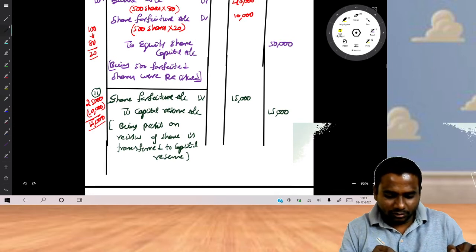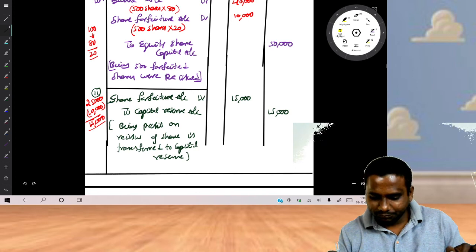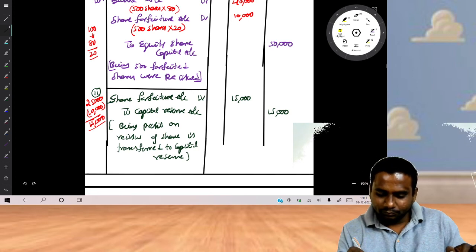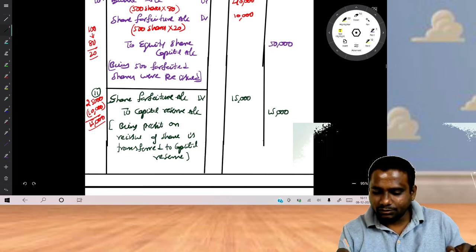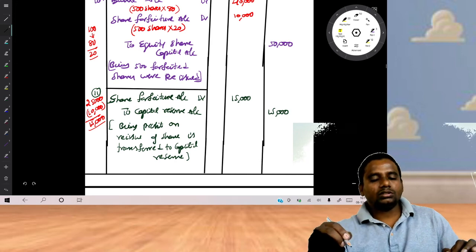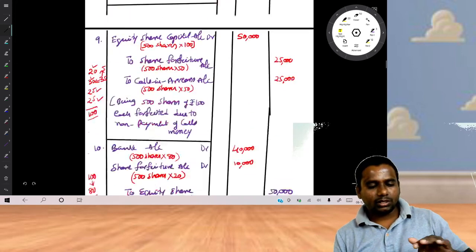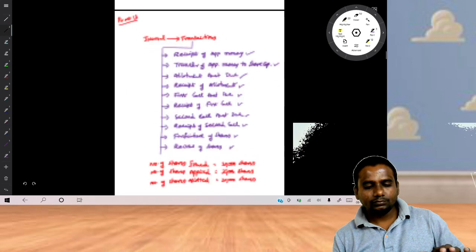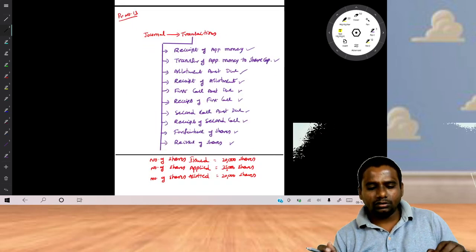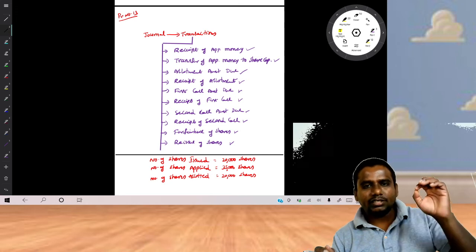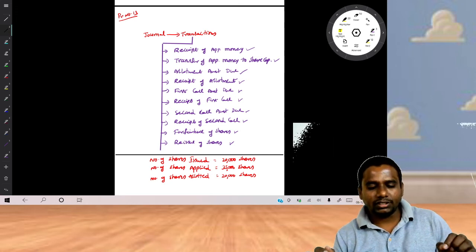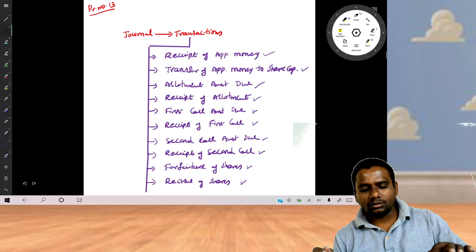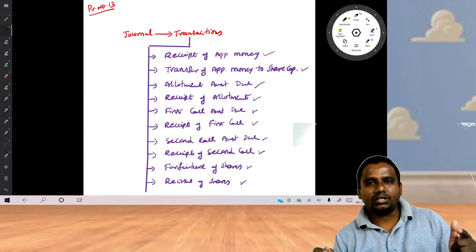You need not prepare the balance sheet because we don't have assets information, and in the problem they didn't ask for a balance sheet. Now have a look at the whole problem. These are the transactions you have to record in the journal. For each and every problem in case of issue of shares, these are the transactions we will record normally.